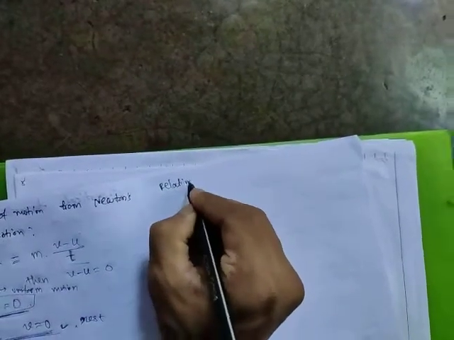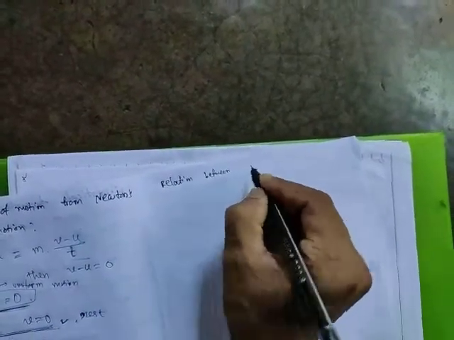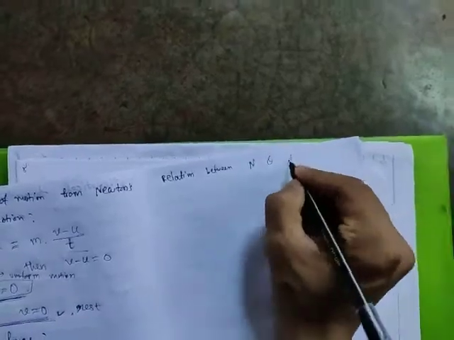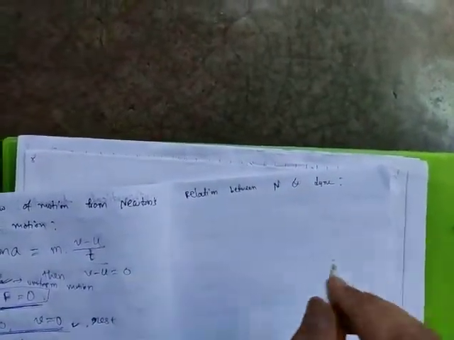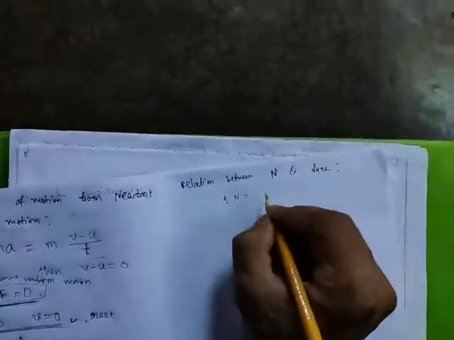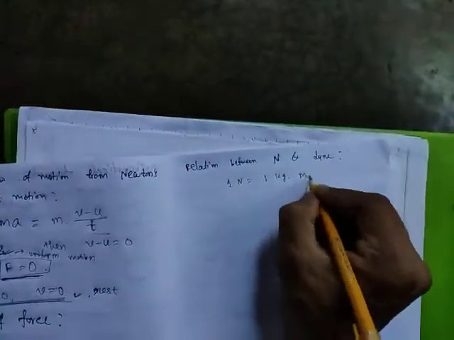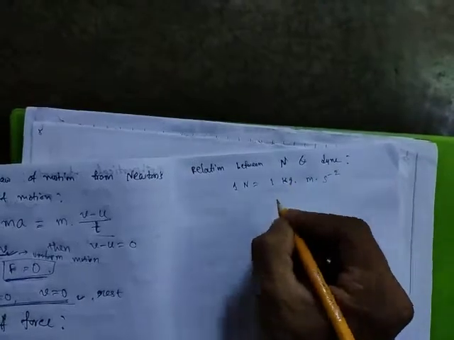One last thing I want to say, the relation between Newton and dyne. What is the relation between Newton and dyne? 1 Newton is equal to 1 kg meter per second square.